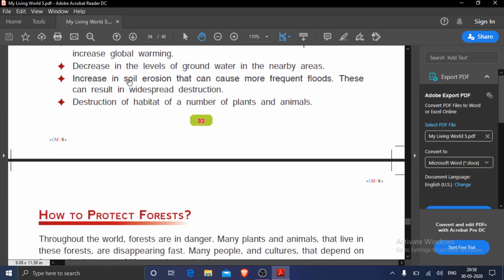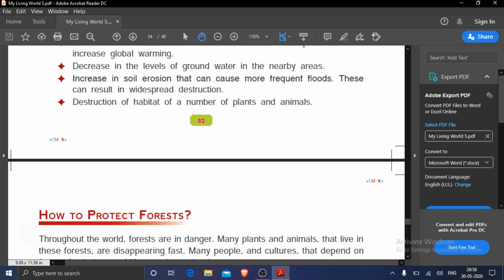Then cutting down of trees decreases the levels of groundwater in the nearby areas. In my previous class, I told you that the roots of the trees absorb the rainwater, which increases the groundwater level. But if the trees are being cut, then this level of groundwater will decrease in the nearby areas.